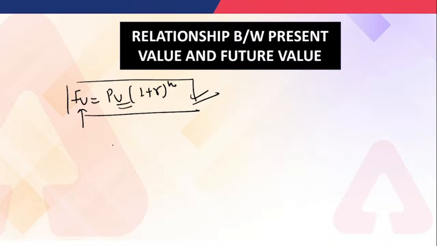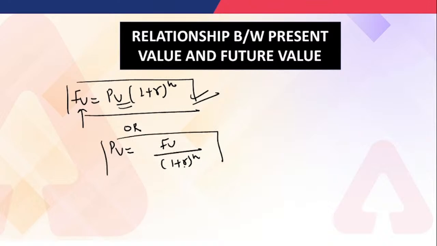And we can also write this as present value equal to the future value divided by (1 plus r) to the power n. So this is the relationship between the present value and the future value. I hope it is understandable for everyone.